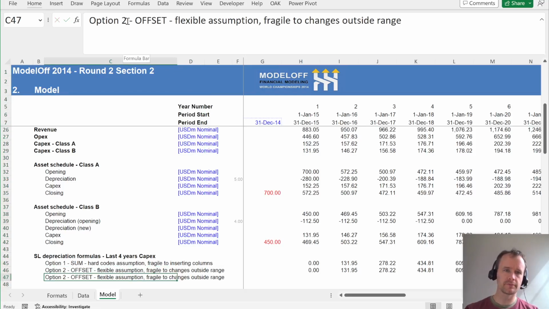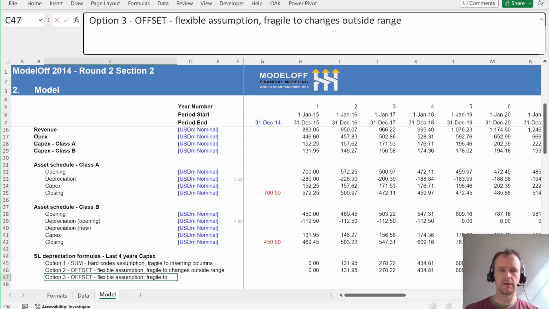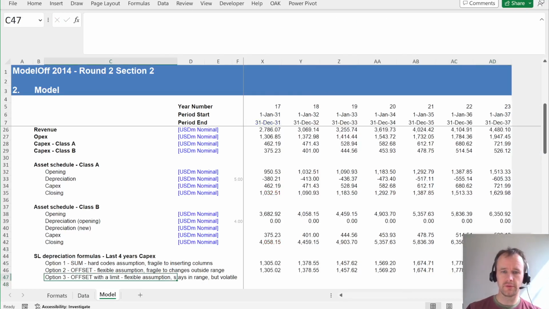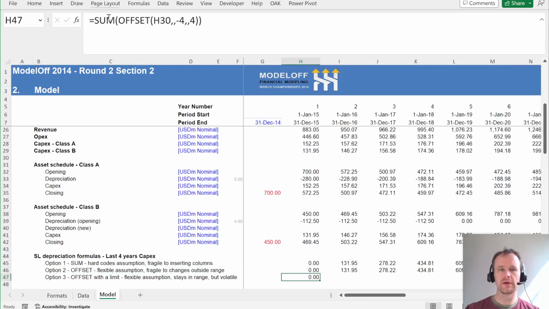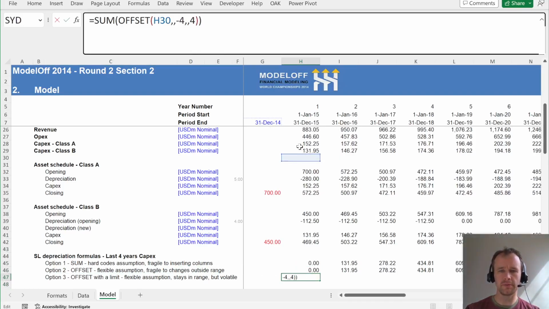Option 3, offset with a limit. And that is flexible, stays in range, but volatile. So what does that look like? You could do something like, whoops, put it back up there. You could do something like minus the min of 4 and this.